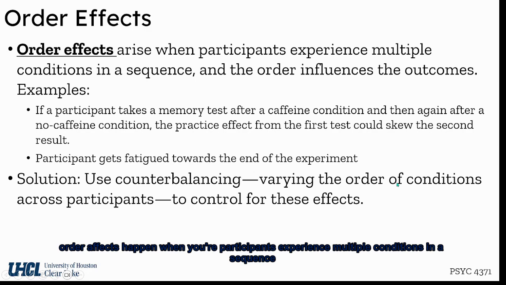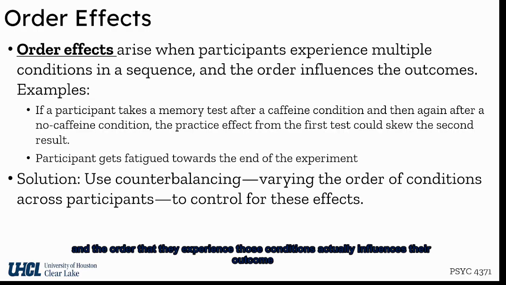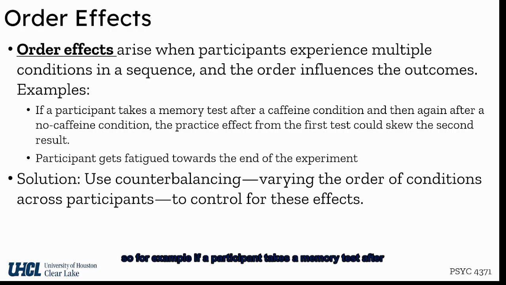Order effects happen when your participants experience multiple conditions in a sequence, and the order that they experience those conditions actually influences their outcome. So, for example, if a participant takes a memory test after a caffeine condition, and then again after a no caffeine condition, the practice effect from the first test could actually skew the second result.